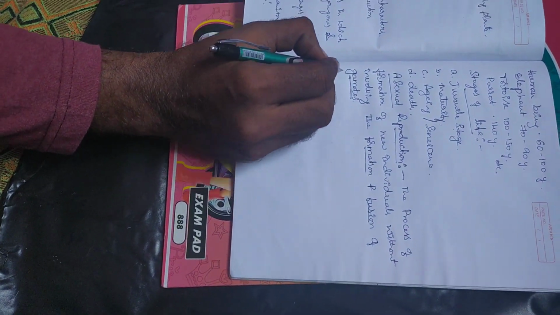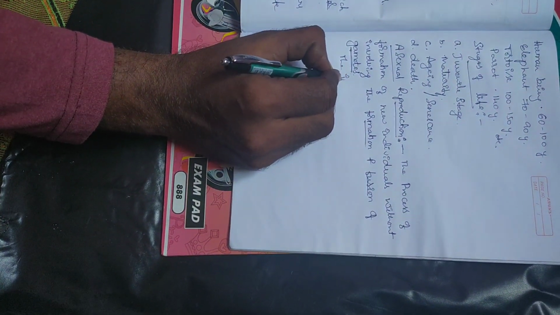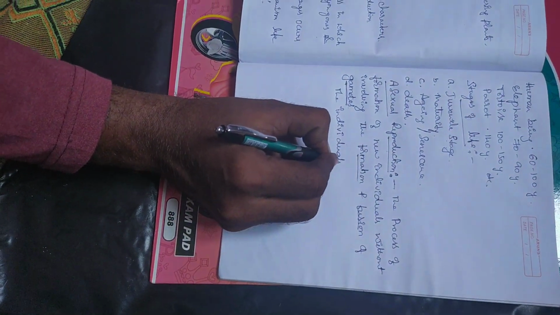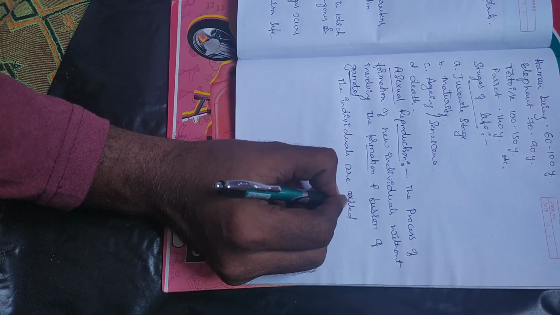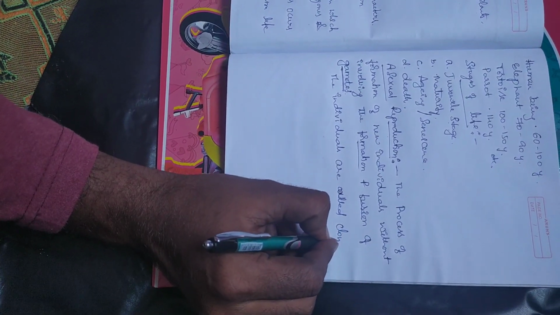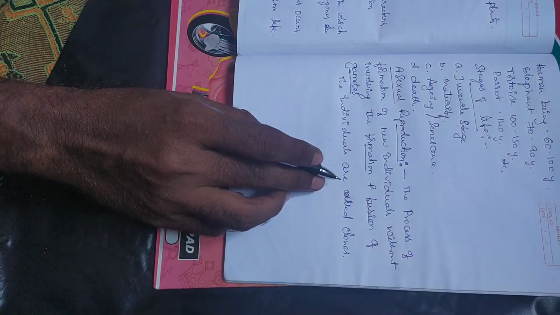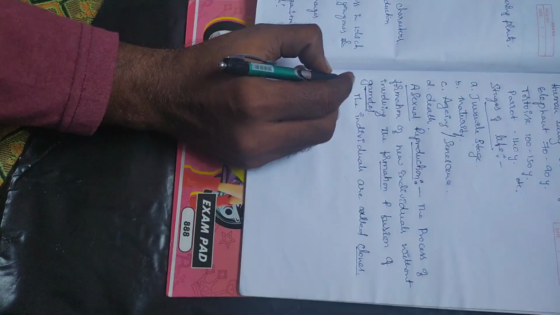But individuals are obtained. The asexually produced individuals are called clones. So what are clones?